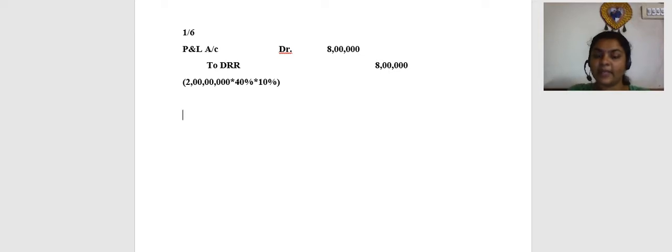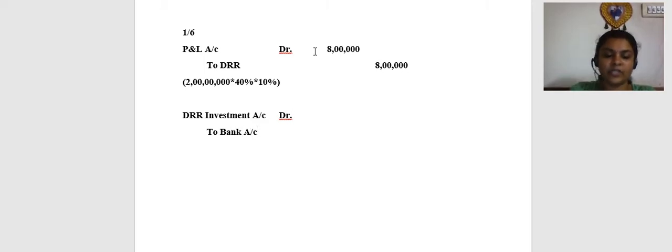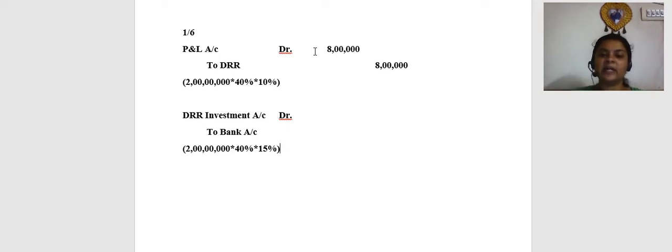Next, immediately invest the amount of DRR. So what will be the entry? DRR investment account debit to bank. And what is the amount? It should be the same non-convertible portion, 2 crore into 40% into 15%. Here they have not spoken about redeemable at premium, so I am assuming that it is redeemed at par.